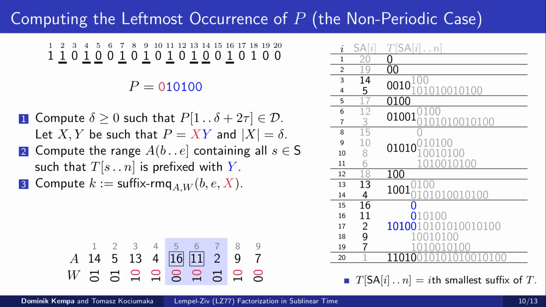Among all such strings, only two are in the range B to E. The suffix RMQ returns the position of the smallest of these two values, which in this case occurs at index 6. Finally, we retrieve the value at this index from array A, subtract delta from it, and return it as the answer. The final value returned by the query algorithm is 10, and it is easy to check that it is indeed the leftmost occurrence of the example pattern.